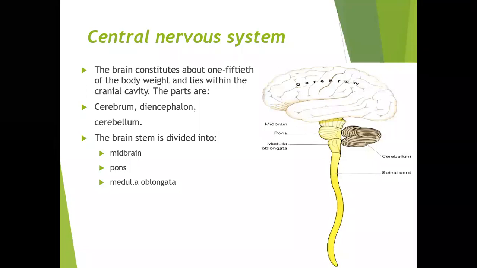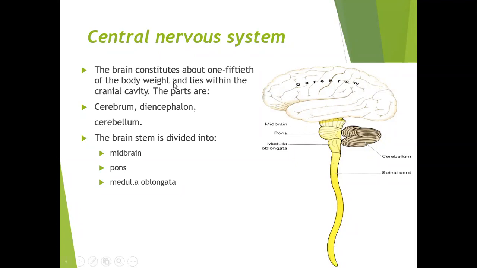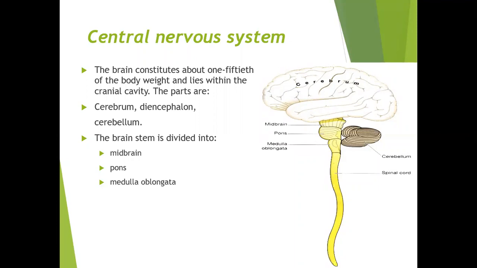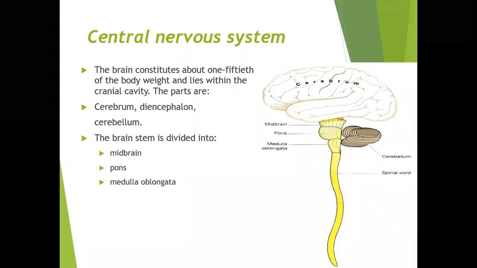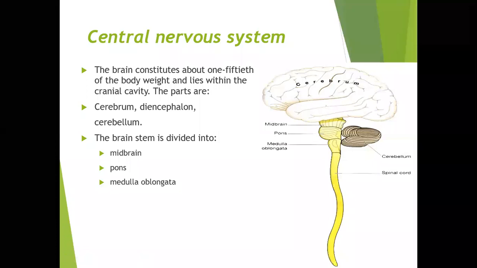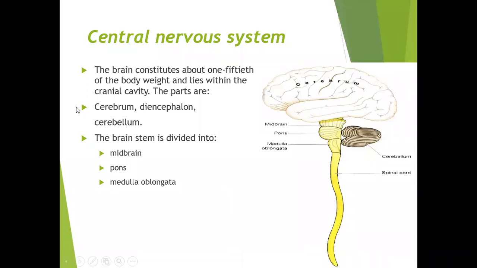Now coming to the central nervous system itself. The brain constitutes about 1/50th of the body weight. Even though this is a very important organ which controls all the parts of the body, the size is much smaller. That is 1/50th of the body weight, and it lies within the skull cavity, that is called the cranial cavity. So this central nervous system will be present within the cranial cavity.